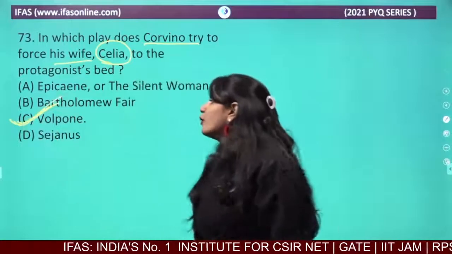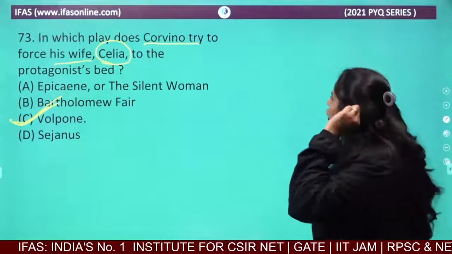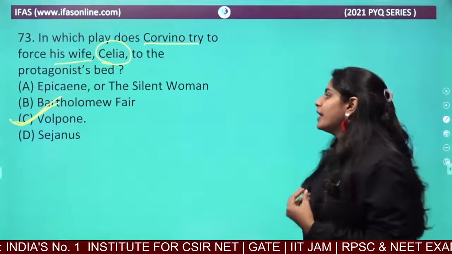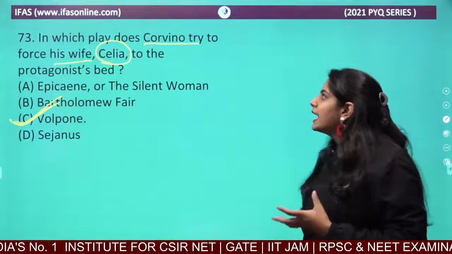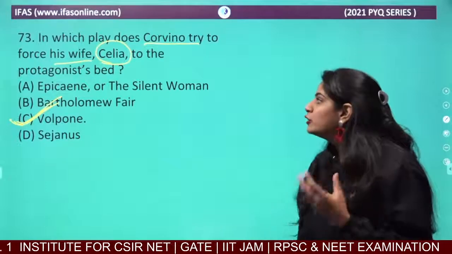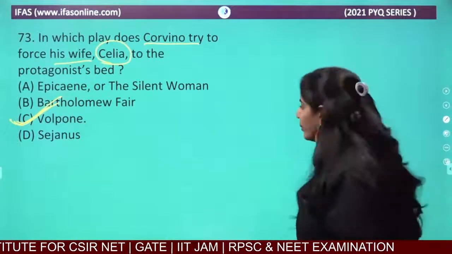Volpone. Volpone is the play where you will find these characters, and in this play you will see that Corvino tries to force his wife Celia to be in the bed with the protagonist, the hero.